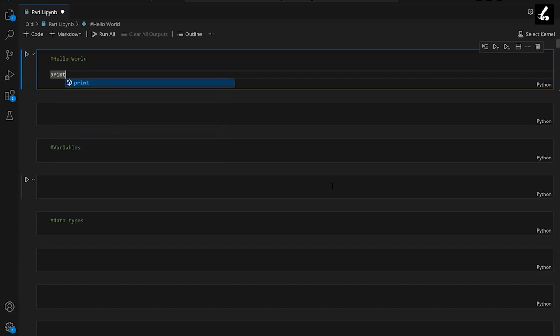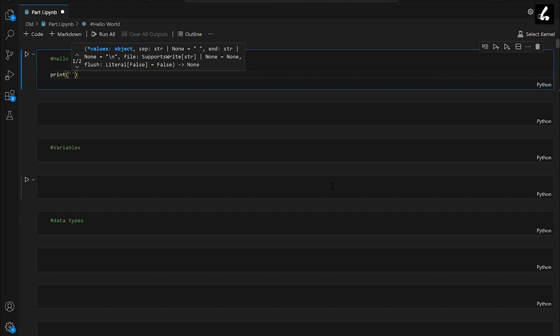I'll type print here. Here we use quotes to write something. Inside the quotes we can write anything that we want to print in the output. We have both options, either single quote or double quote. That doesn't matter in Python. I'll go with single quote because it is most widely used.